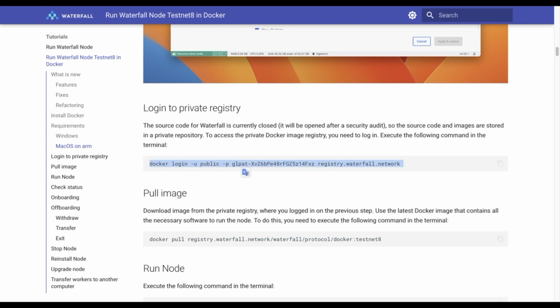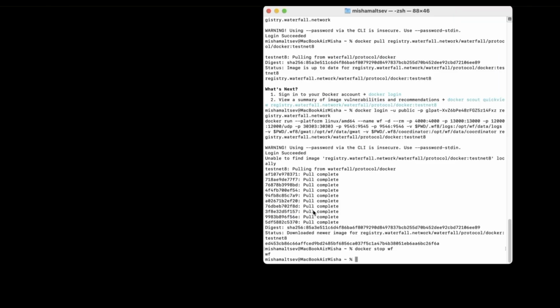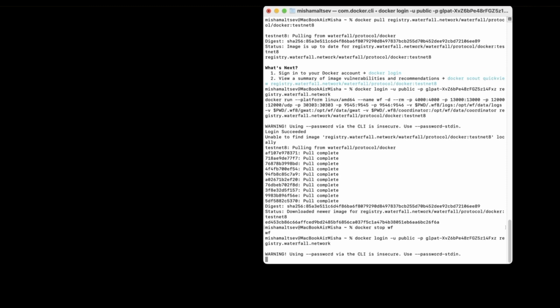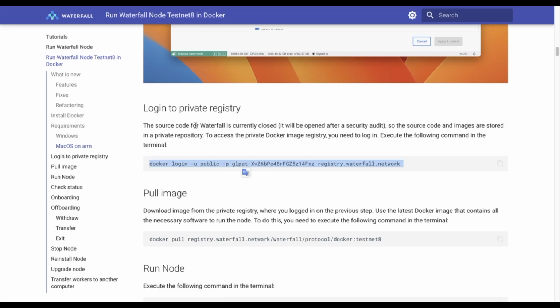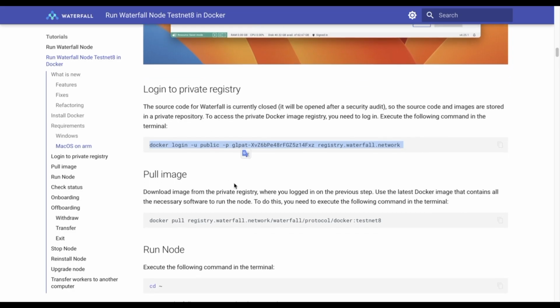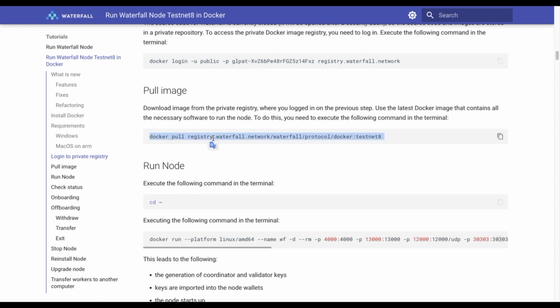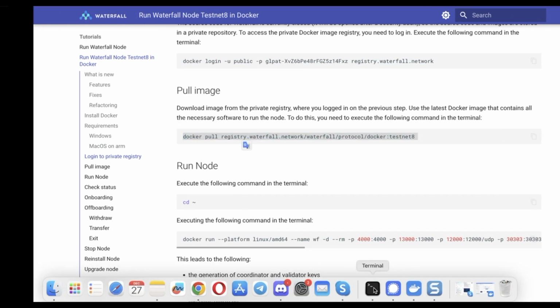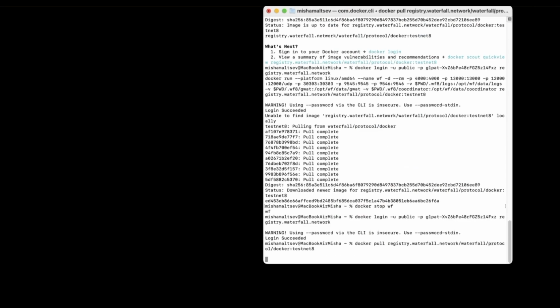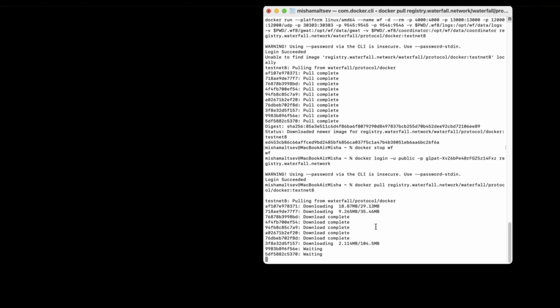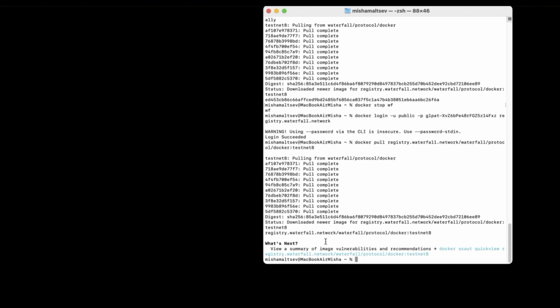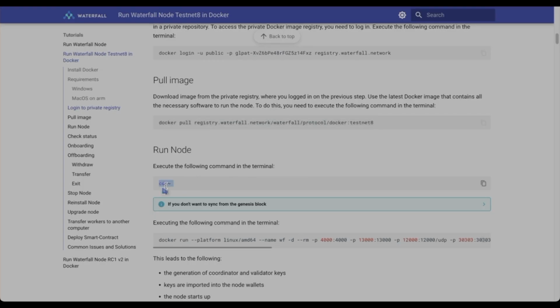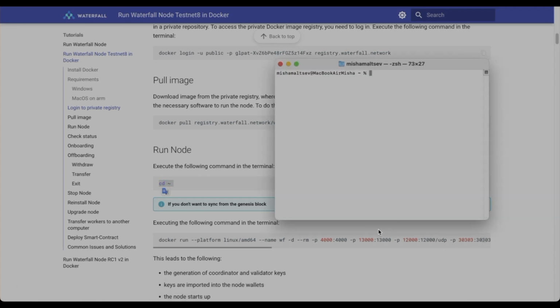Okay, let's run commands. Let's go to our terminal, log into the private registry. We've done it. After that, we are going to pull the image. Here it is. It takes some time. Let's wait. Okay, it's done. You have to be in your home directory. Run this command in your terminal.